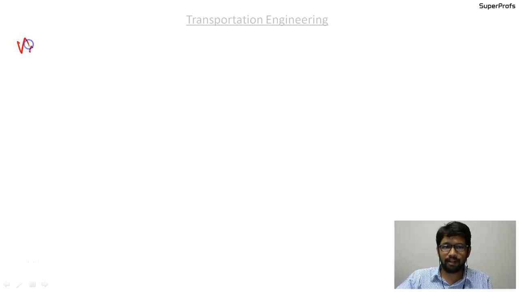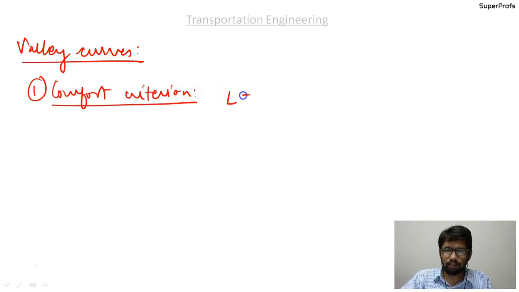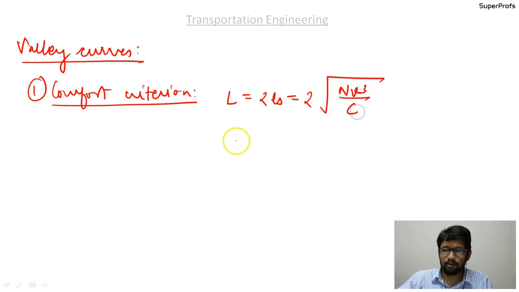Let us now discuss the valley curves. The valley curves. There are two design criteria. The first one is the comfort criteria. According to this, length of the valley curve is given as L equal to twice under root of N V cube by C, where C is 0.61 meters per second cube.